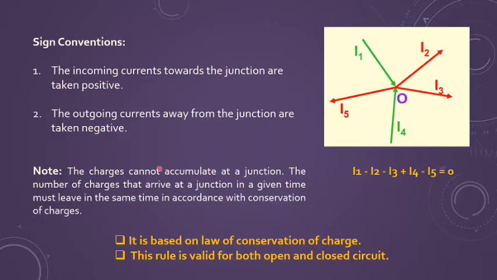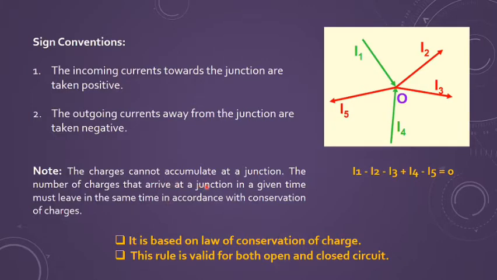Because charges cannot accumulate at a junction, whatever number of charges reach a point must leave it, by the law of conservation of charge. That point is used in giving the first law by Kirchhoff. So this is simply based on the law of conservation of charge.